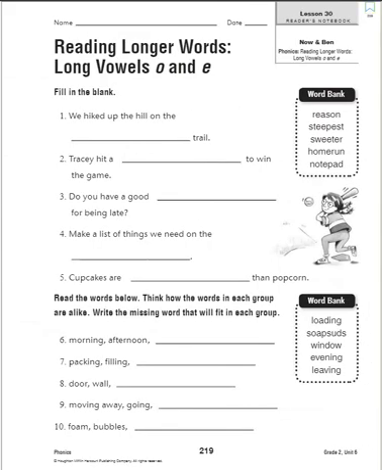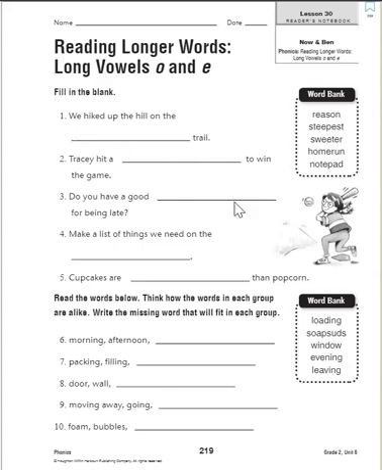Page 219. We are talking again about long O and E vowels. Let's look at our words in our word bank. We have reason, steepest, sweeter, home run, notepad. Down at the bottom we have loading, soap suds, window, evening, leaving. So you should have heard either the long O or the long E sound in every single word that we just read. So we need to fill in the blanks.